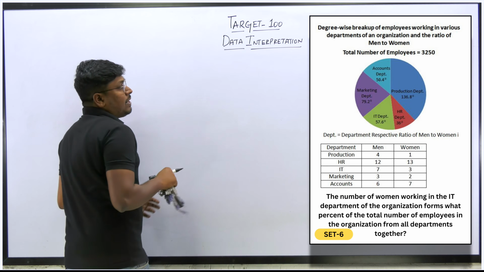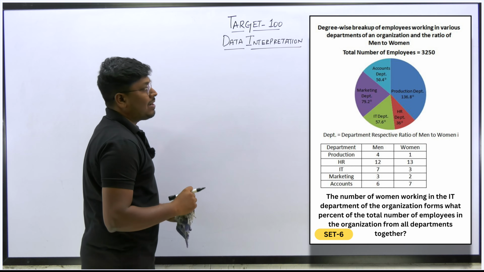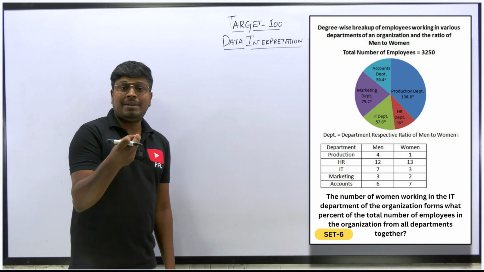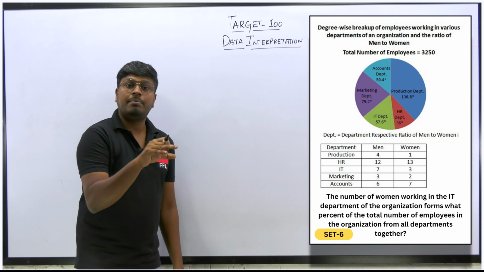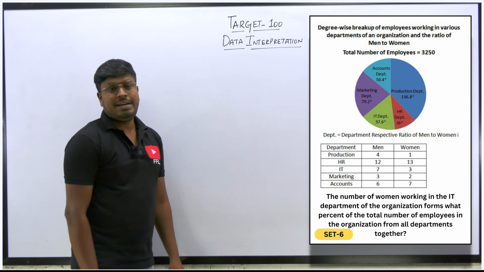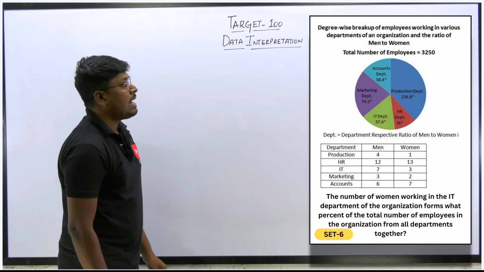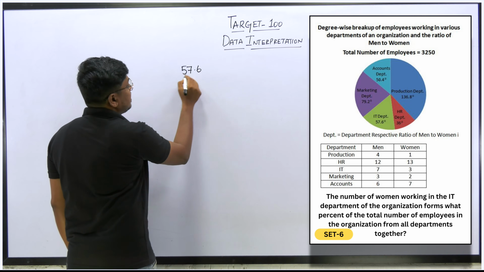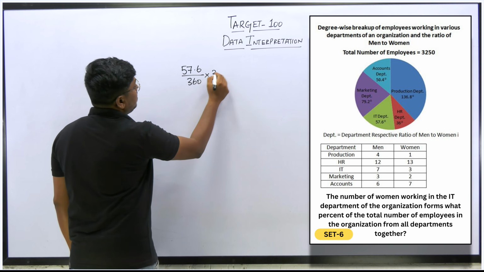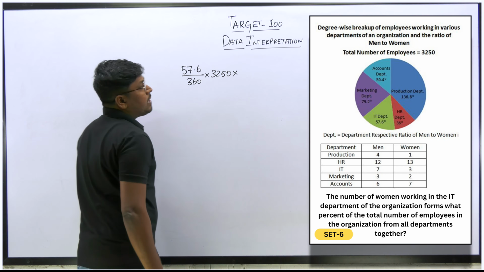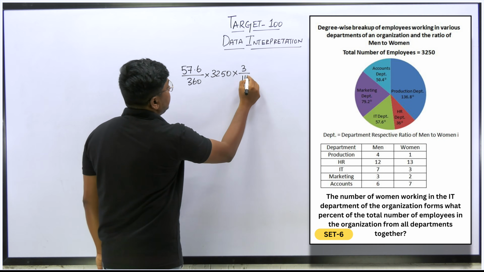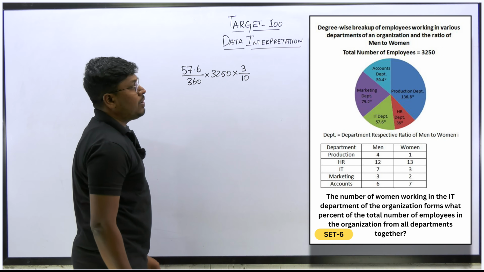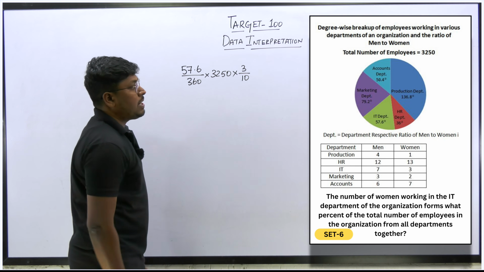The number of women working in the IT department of the organization forms what percentage? Again, the question is what percentage? Not more or less. If it is more or less, the formula may vary. Only what percentage? So x by y into 100. So number of women working in the IT department, the total will be 57.6 divided by 360 into 3250, so into IT department women. IT department women will be 3 by 10. Right? So forms what percentage of the total number of employees in the organization from all the departments together?